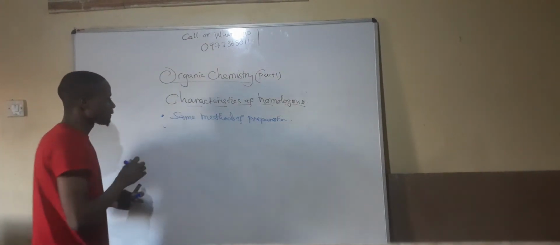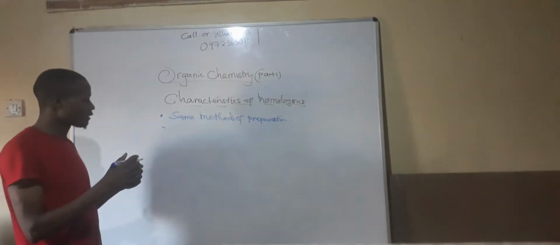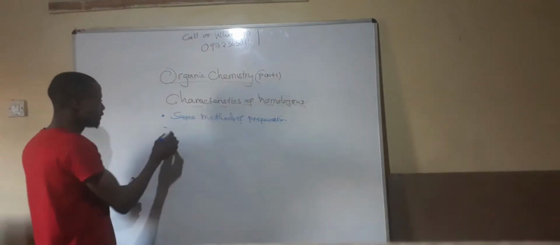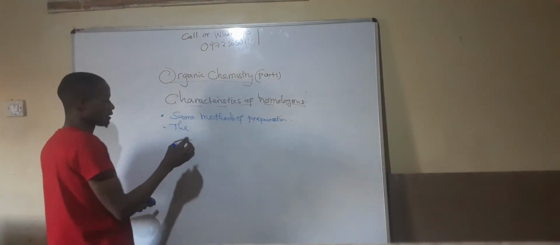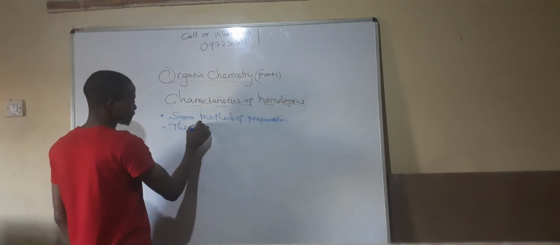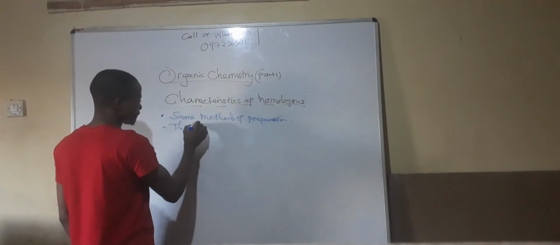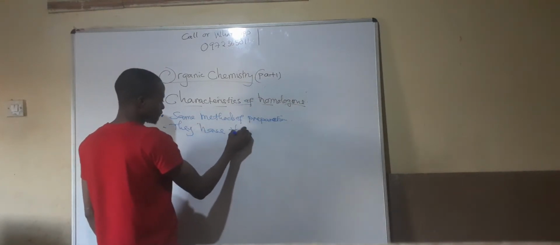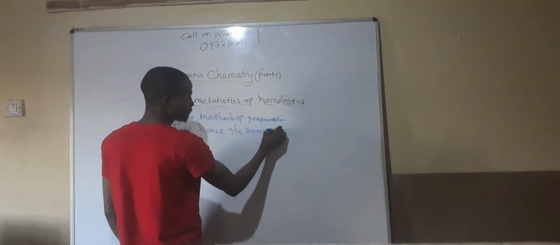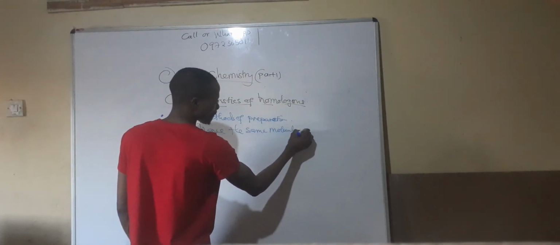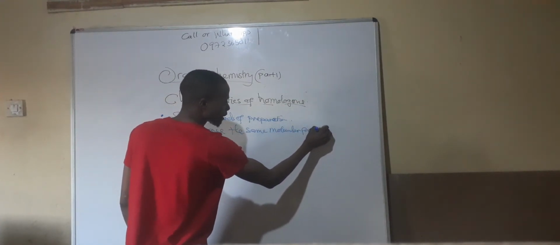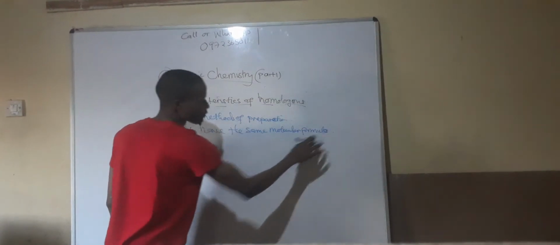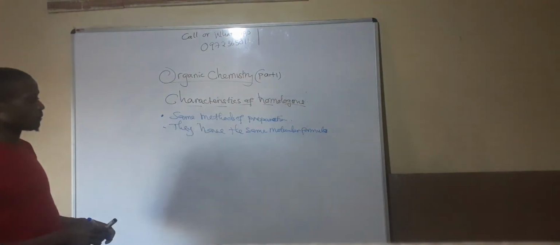Now, apart from that, they are represented by the same general molecular formula. They all conform to the same molecular formula. Homologous series have the same general molecular formula.